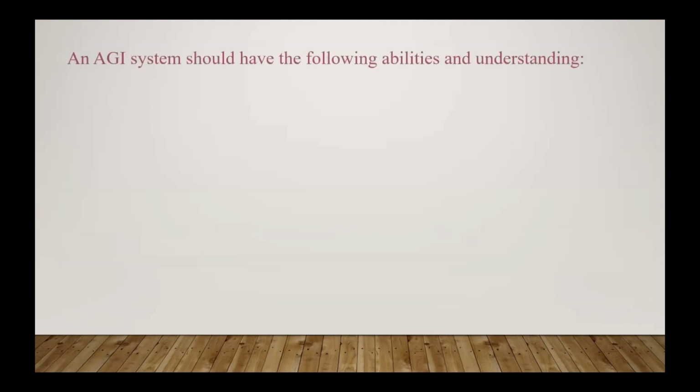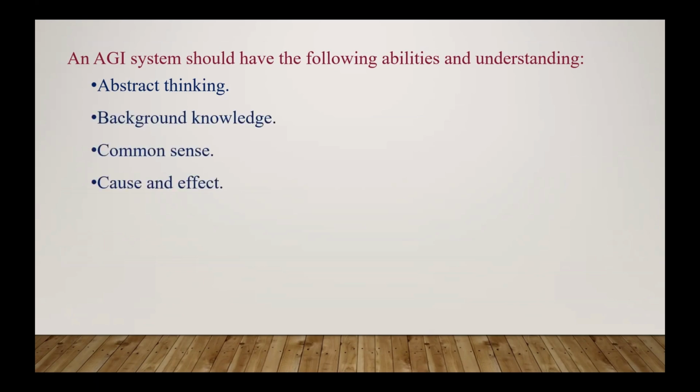Whenever we go for artificial general intelligence, it should have the following abilities as well as understanding capability. It should have abstract thinking, background knowledge, common sense, as well as cause and effect. The last one is transfer learning. So this should be the ability or understanding of an AGI system. It is at the developing stage.